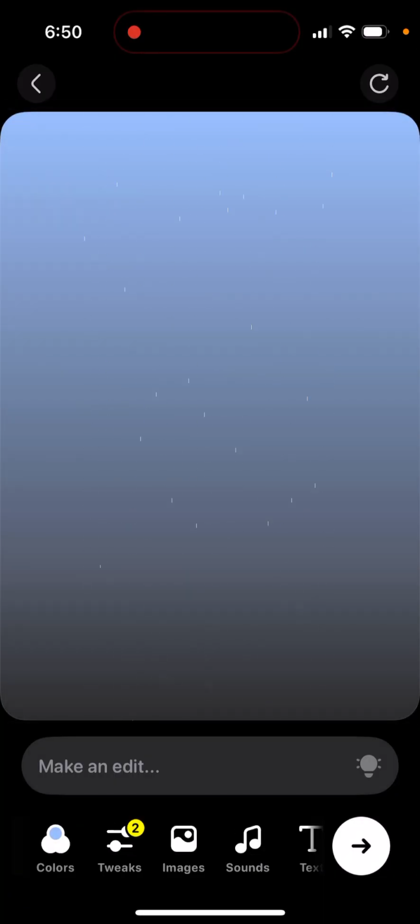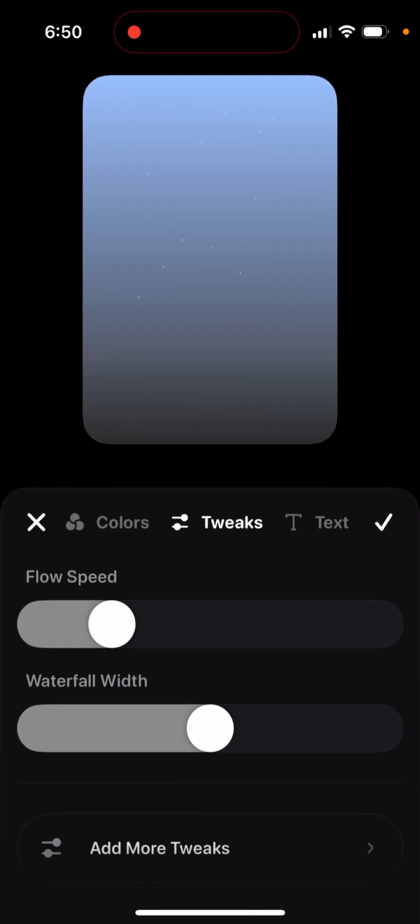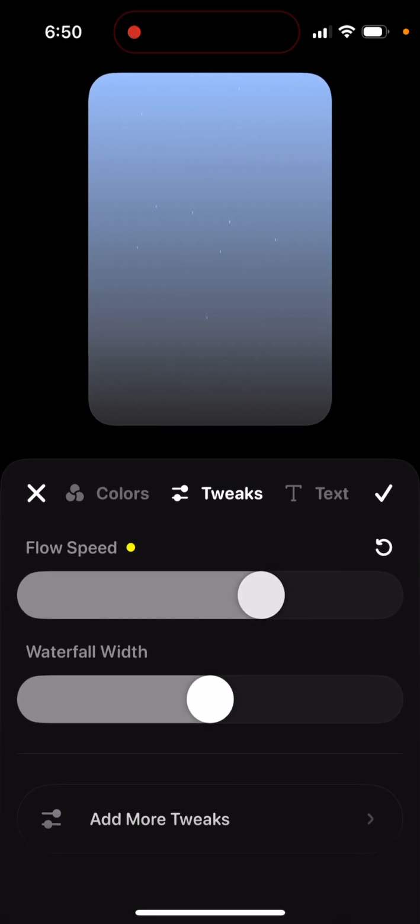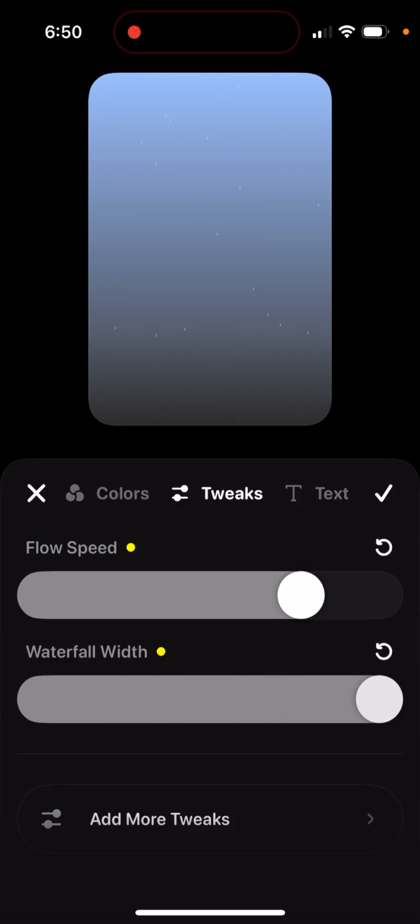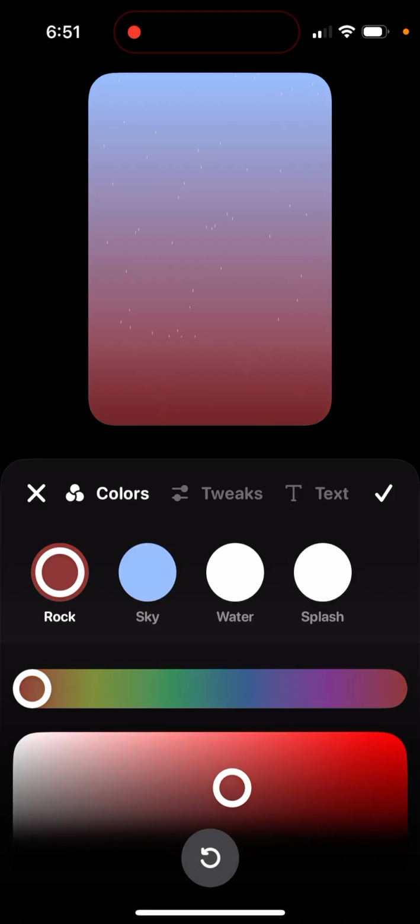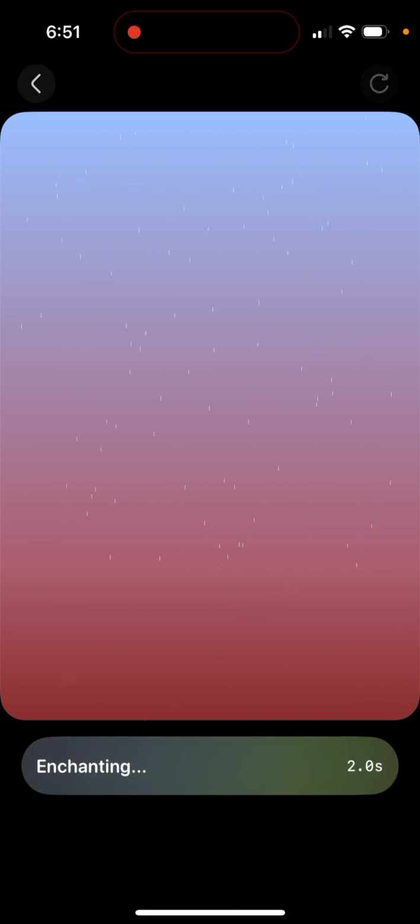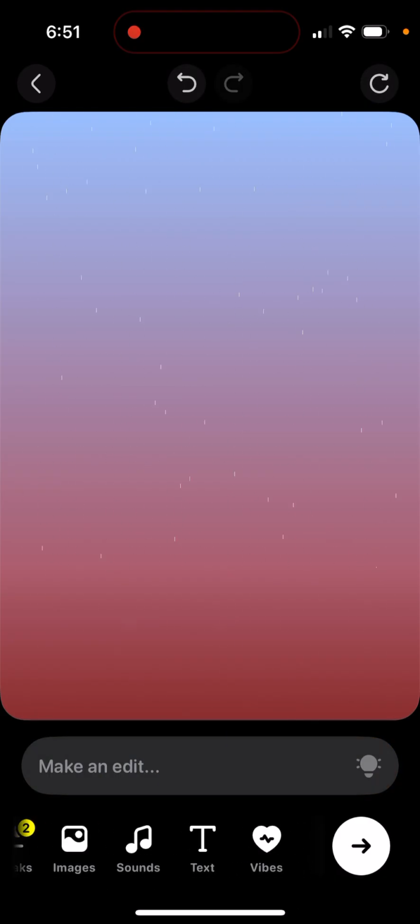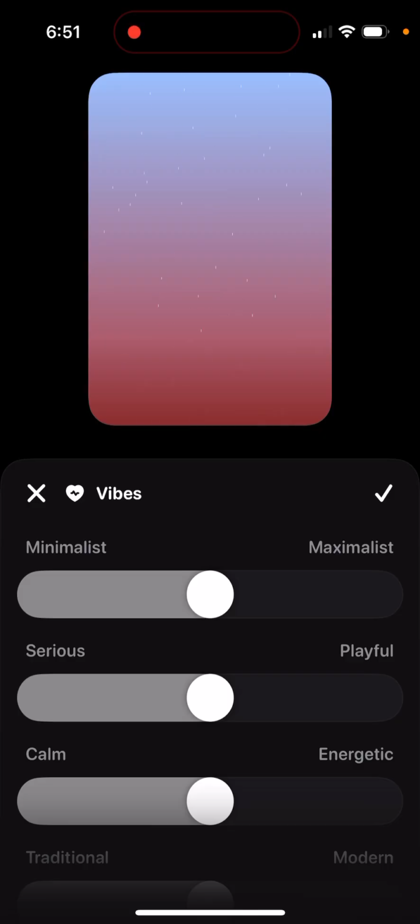So for example, you just created this GIF, and then you can add some tweaks. So flow speed, you can have like waterfall width, for example. You can add some text, you can add different colors. So it's kind of like AI editor, pretty cool. And then you just sharing it. Add sounds, add vibes,